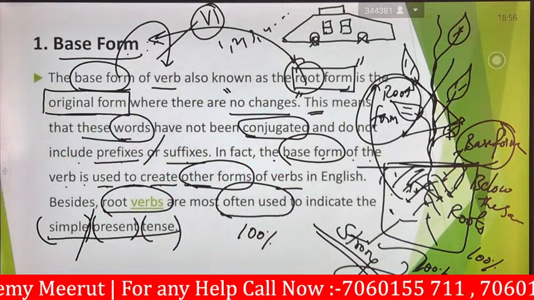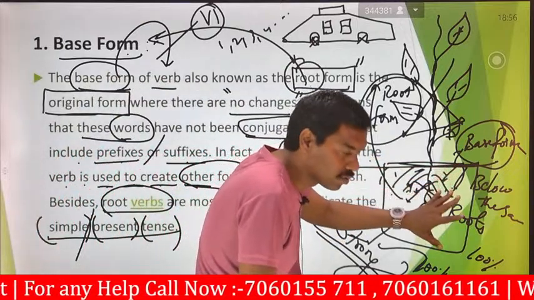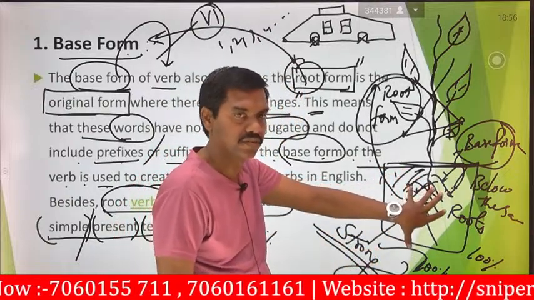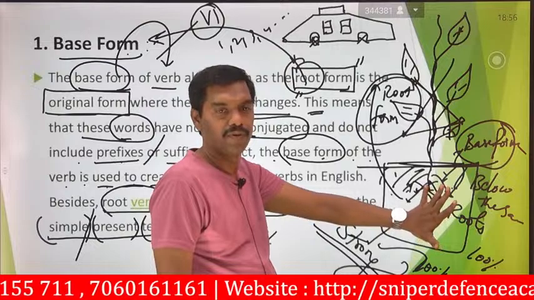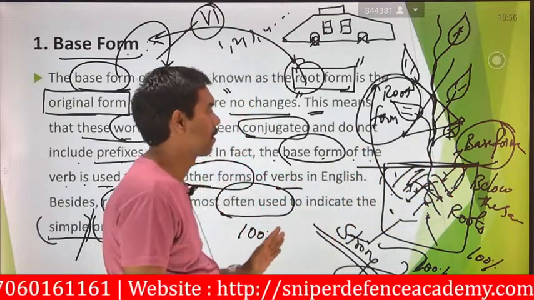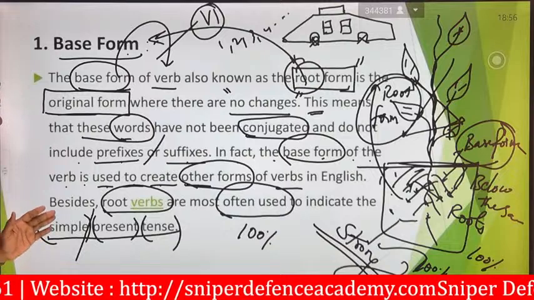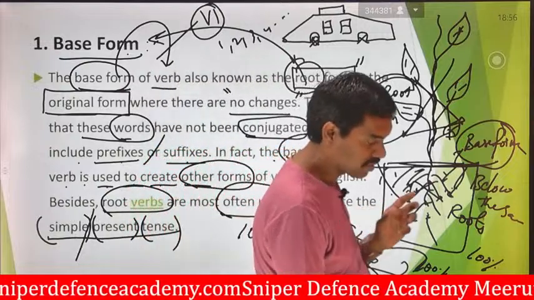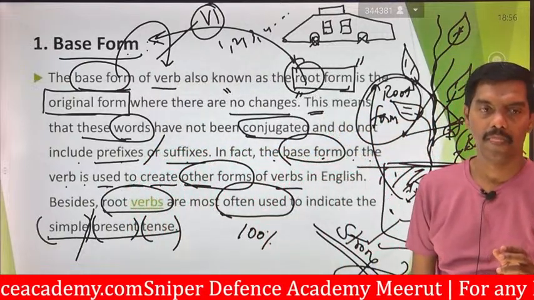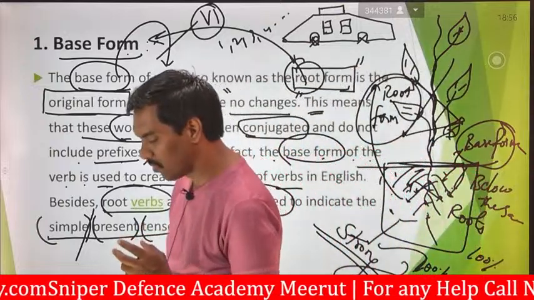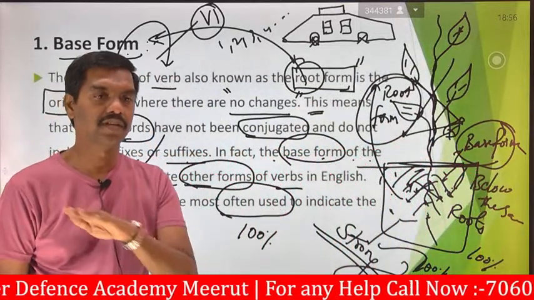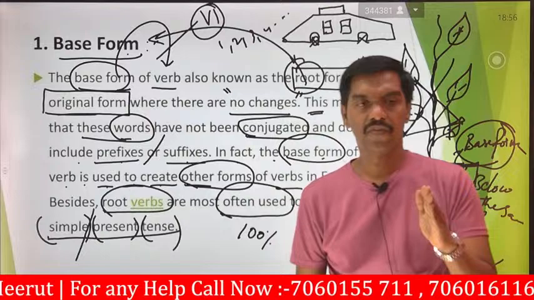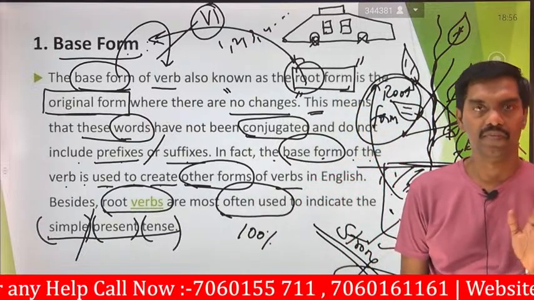And here generally they are saying that these base forms and root forms have no changes. These are the true, original surface, and no changes will take place in this surface. They also say that words which have not been conjugated do not include any prefix or suffix. Prefix and suffix will never come in the original form, the base form.